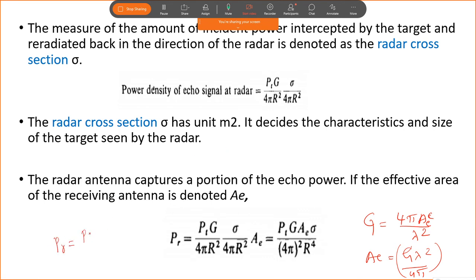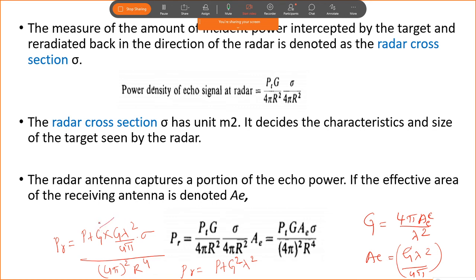Okay, PT G into whatever effective area, so we can put it as G lambda square divided by 4 pi, into sigma, and this is divided by 4 pi square into r power 4. Okay, so now you can see 4 pi is a common factor and you send it to the denominator, so we will get PR equal to PT G into lambda square, and this is G square, so G into G. So why?